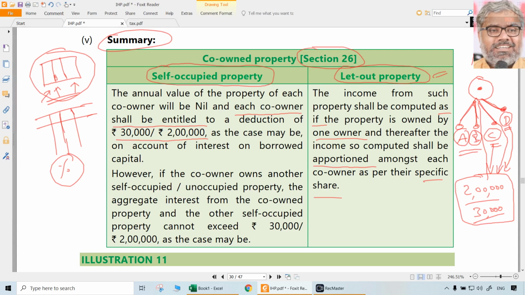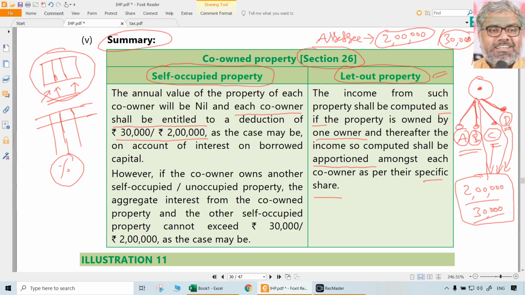Of course, we know that in case of self-occupied property, the total deduction cannot exceed 2 lakhs. It cannot be 2 lakh 30,000. No, not possible. Total deduction cannot exceed 2 lakhs. That is for sure. But is this 2 lakhs for the house or for the SSC? Now what is that proven? It is for the SSC. So for each SSC, there is a 2 lakhs deduction or 30,000 deduction as the case may be. So that is a point to be noted here, very important in terms of co-ownership, particularly self-occupied property.